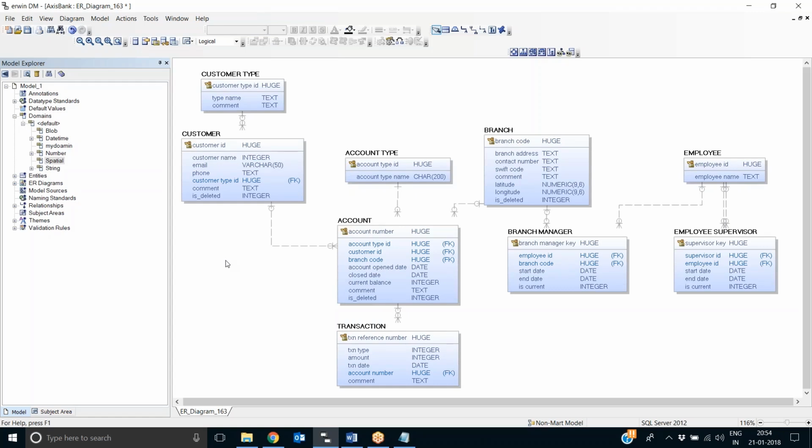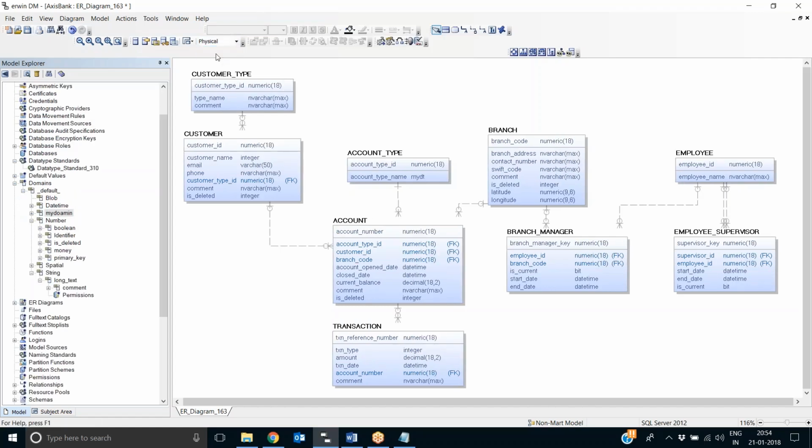When I say dual properties, there is a logical counterpart and a physical counterpart for the same property. On the logical side we have a name, then the corresponding counterpart on the physical side is physical name. I'll show you why I say that.